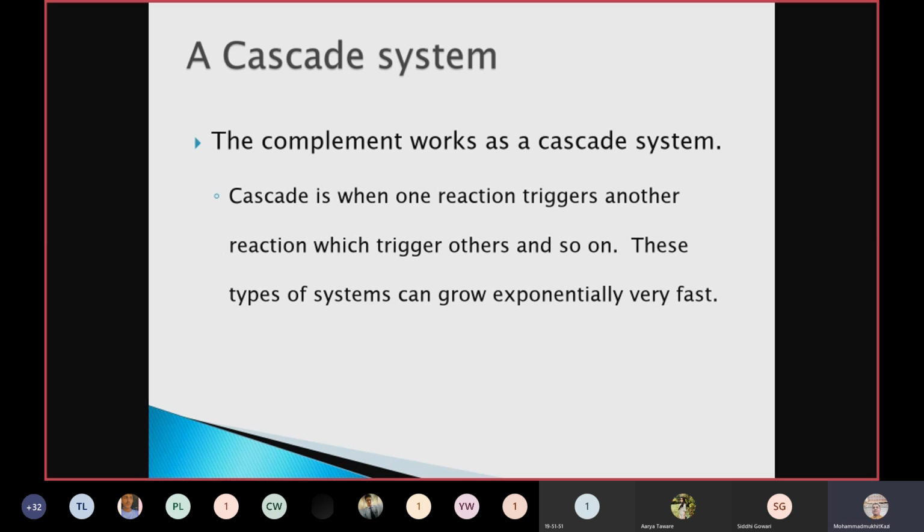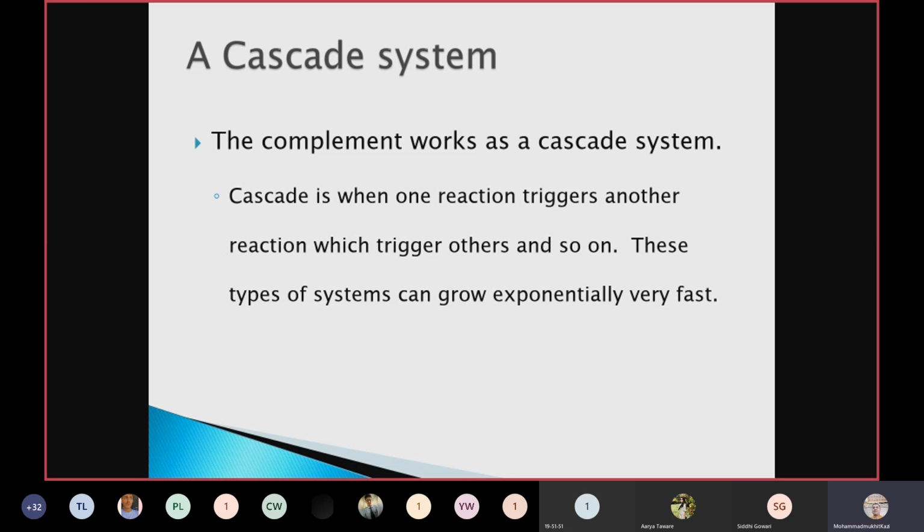each other and they form a pin-like structure that is also called the membrane attack complex, which will form a hole onto the cell membrane, and that hole is very large, because of which whatever the watery substances inside the protoplasm, including the entire protoplasm, will come out. And once the water comes out of the protoplasm, the cell will automatically lyse. So this is the principle of complement system. It is a cascade system. The complement works as a cascade system.